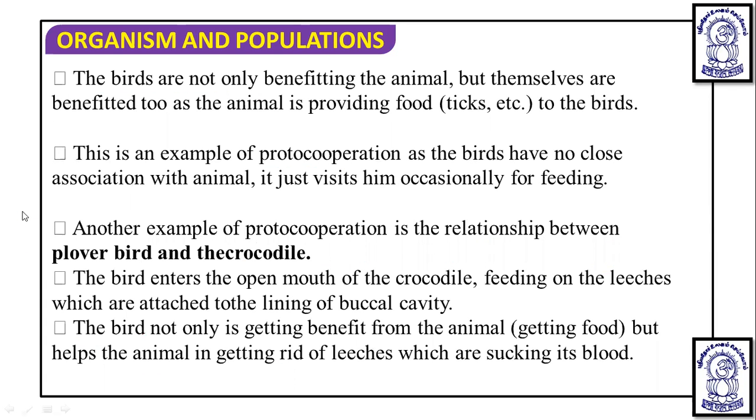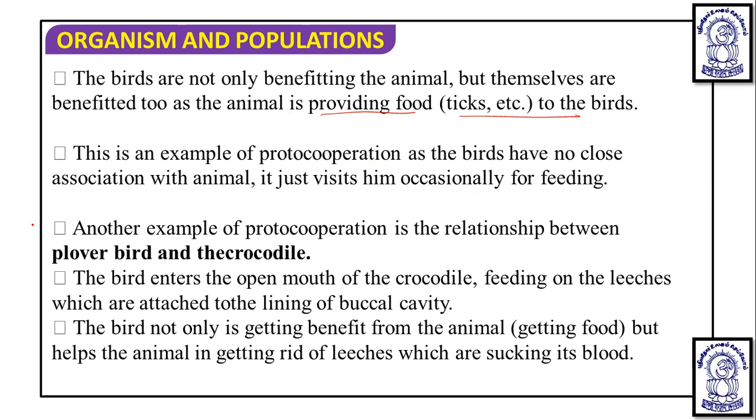Now here the birds are not only benefiting the animal, but are themselves benefited too, as the animal is providing food, that is ticks etc., to the birds. This is an example of proto-cooperation, as the birds have no close association with the animal. They just visit it occasionally for feeding.